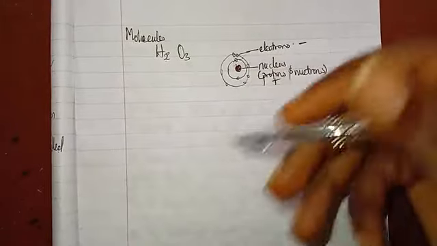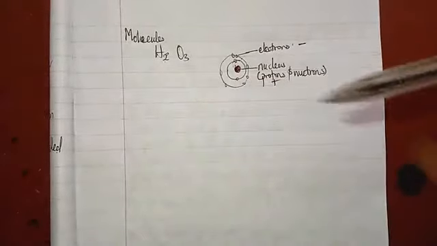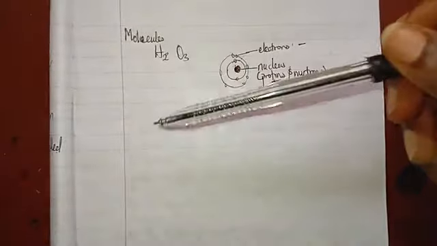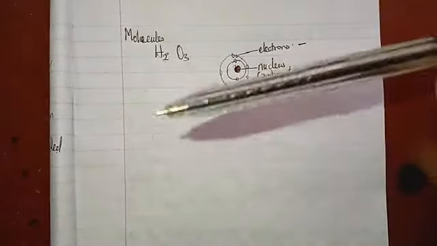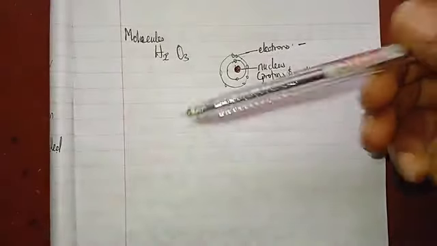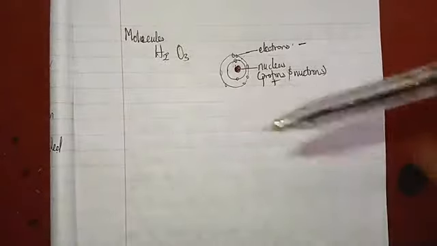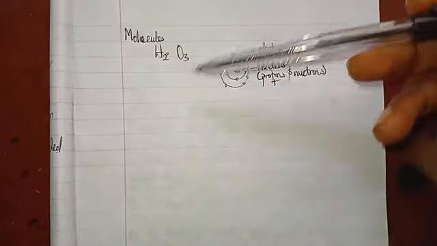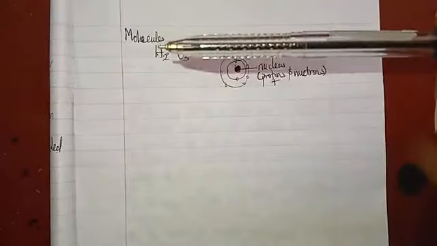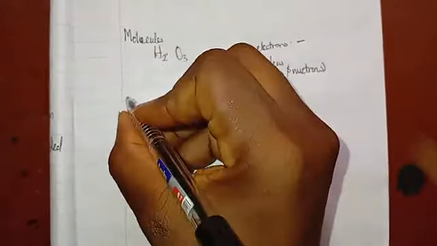So now, let's talk about the states of matter. Why are we talking about states of matter? Because we are talking about the particle nature of matter, and we are using the kinetic molecular theory to explain it, which says that matter is made up of tiny particles called molecules, and the molecules are in constant motion. So let's look at the states of matter and observe how the molecules in each state behave.